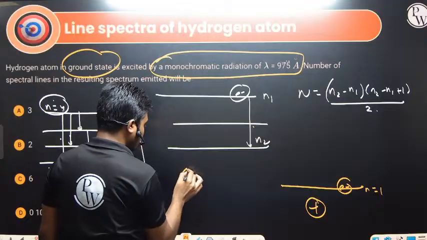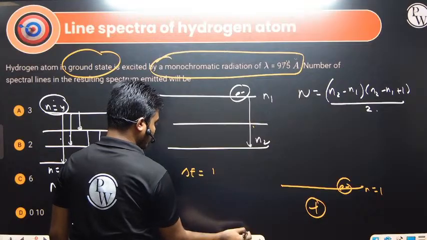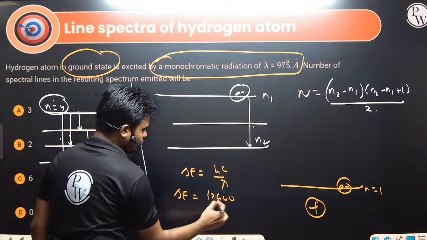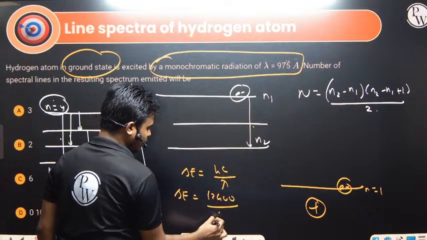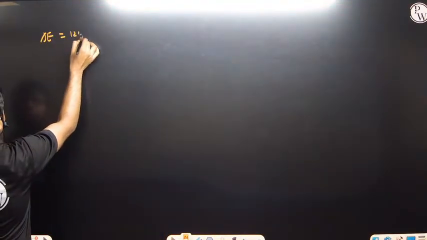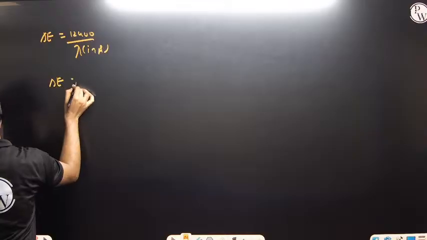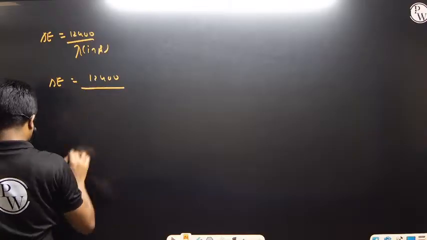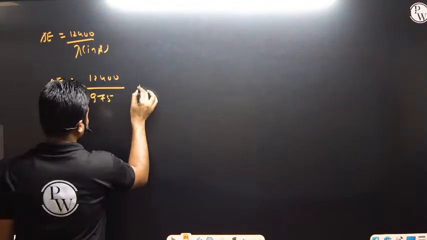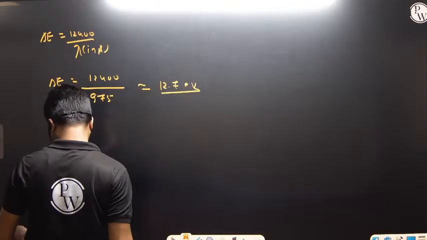So what is delta E? Delta E is hc by lambda. What is hc? 12440 divided by lambda in angstrom, right? So in this case, delta E is 12440 divided by lambda. What is lambda? It is absorbing the light of 975. So after solving this, we are getting roughly 12.7 electron volt. Okay, so 12.7 electron volt.